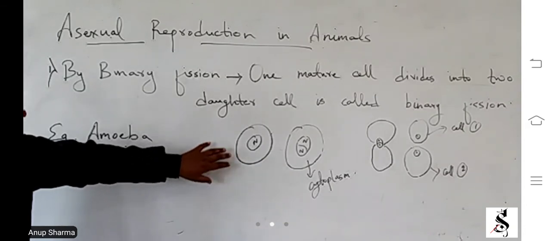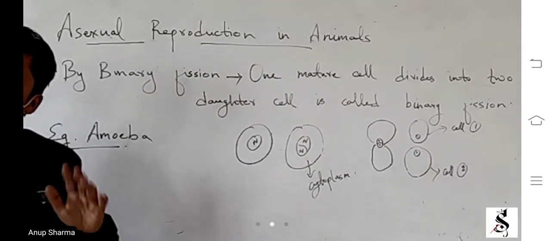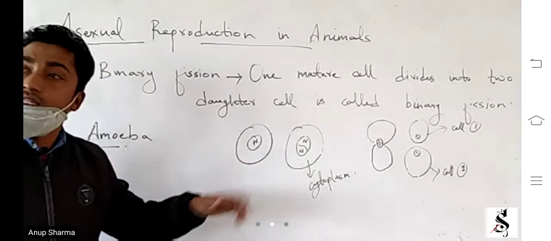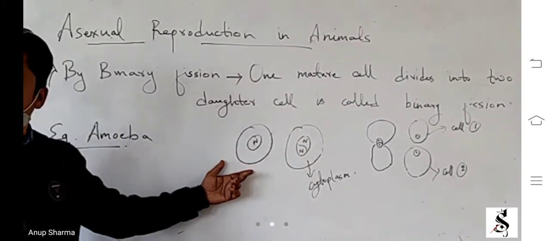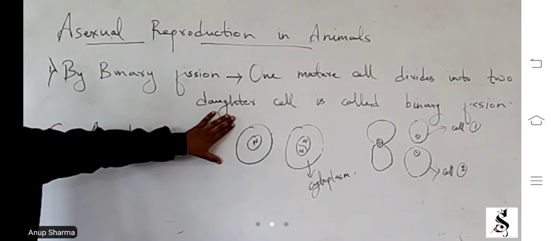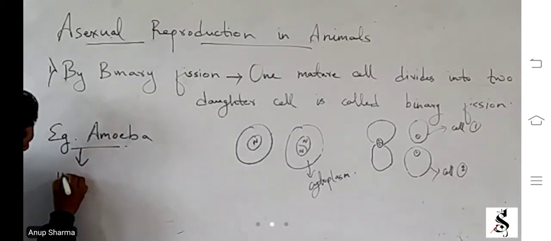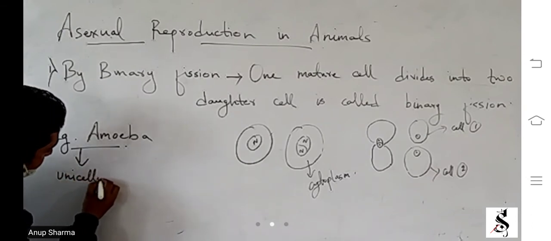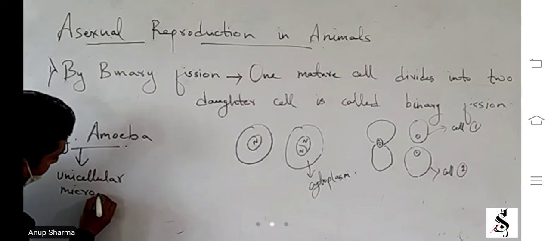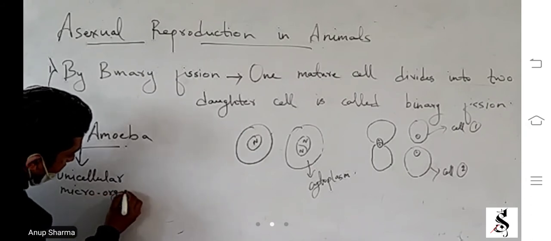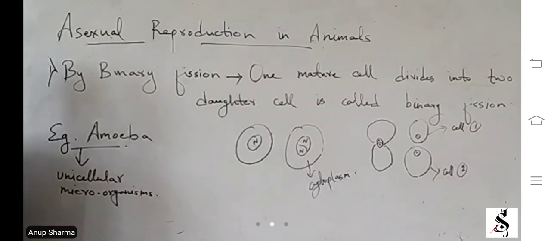What happens? It divides inside the body. The cell divides. First of all, nuclei will divide. This is a single amoeba, a unicellular microorganism.